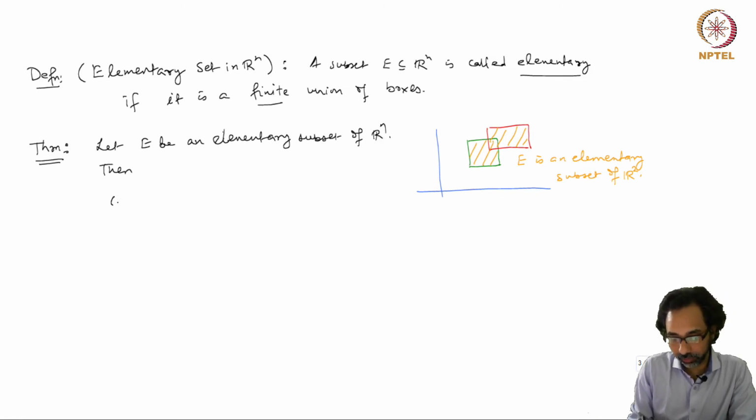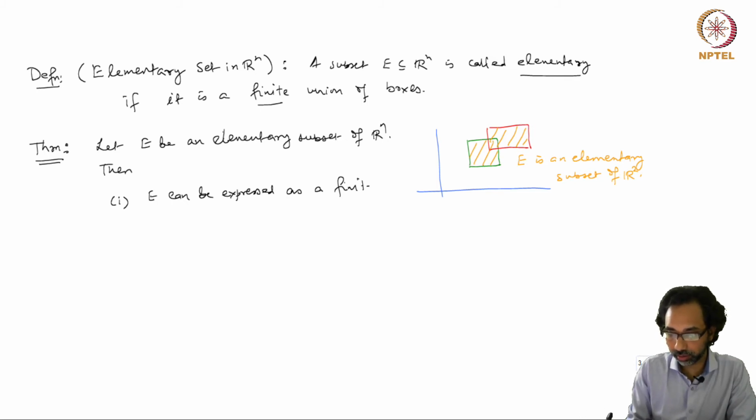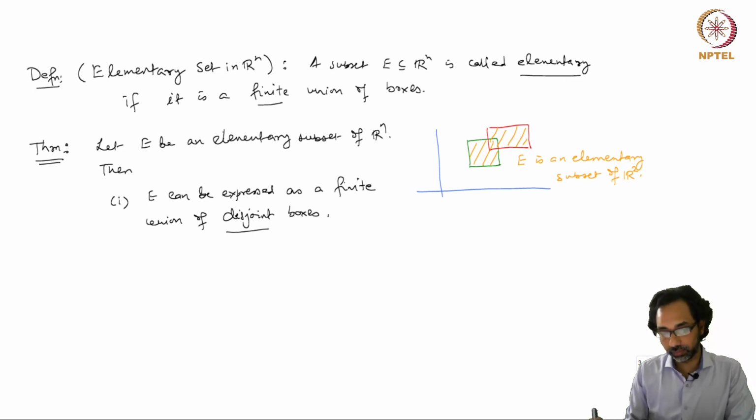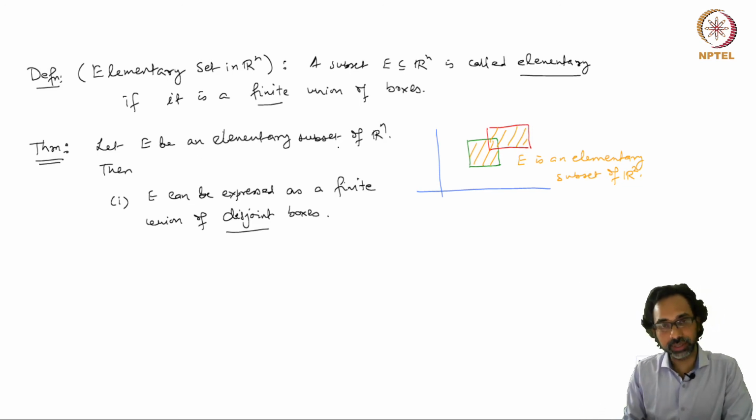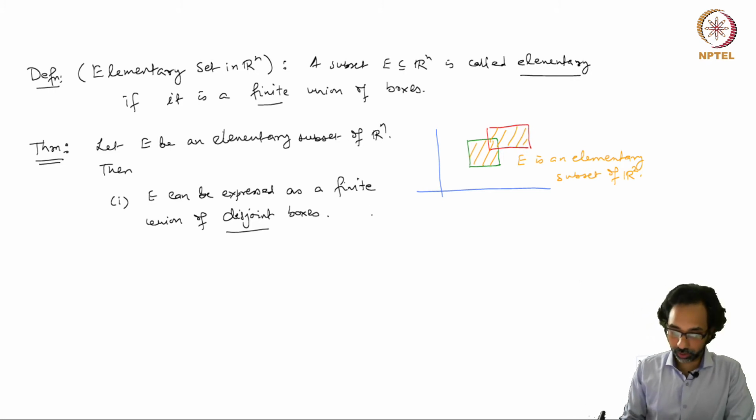Then the first part is that E can be expressed as a finite union of disjoint boxes. So our elementary subsets may have boxes which are overlapping, but the first part says that it can always be expressed as a finite union of disjoint boxes.